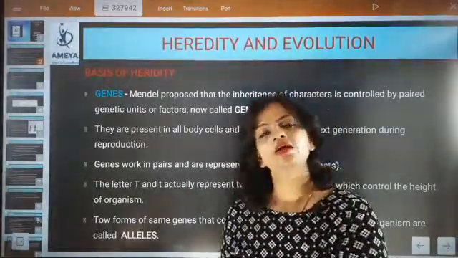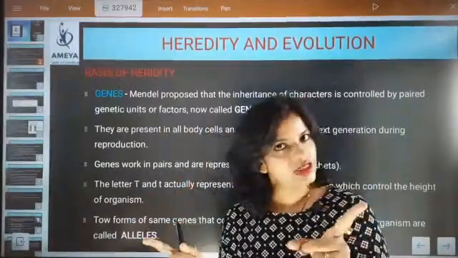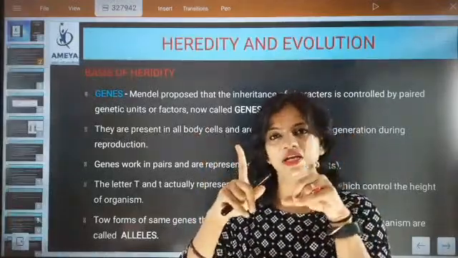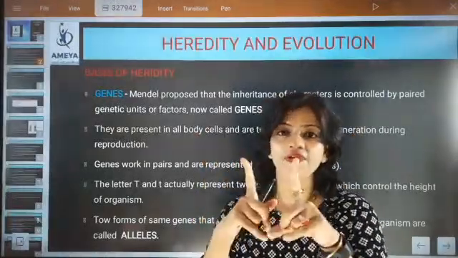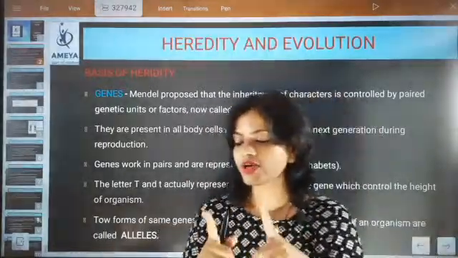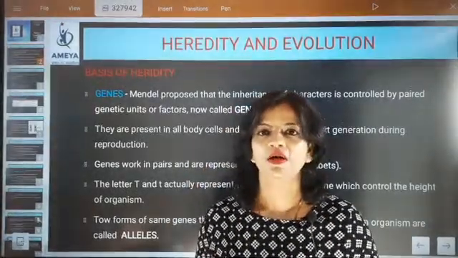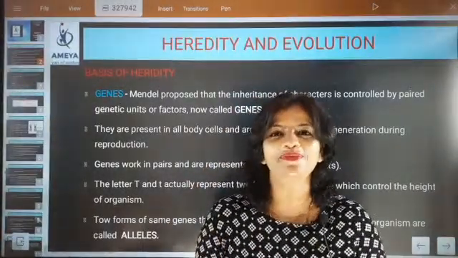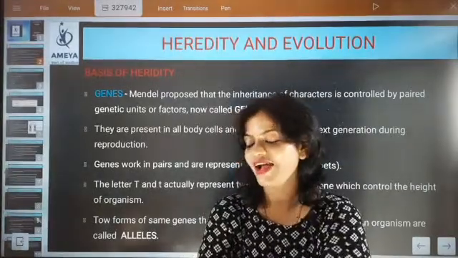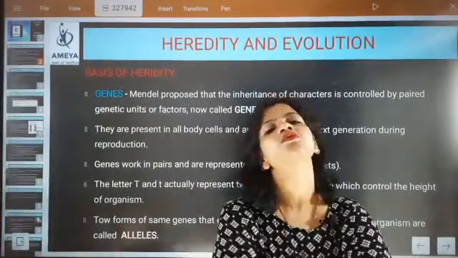The gene has a pair, T and T, and another gene has a pair, capital T and small t. First tell me, what is the duty of this gene? What is the most important work of this gene? Controlling the beauty of the baby, or controlling the height of the baby? Come on, quickly tell me. What is the most important work of this gene?